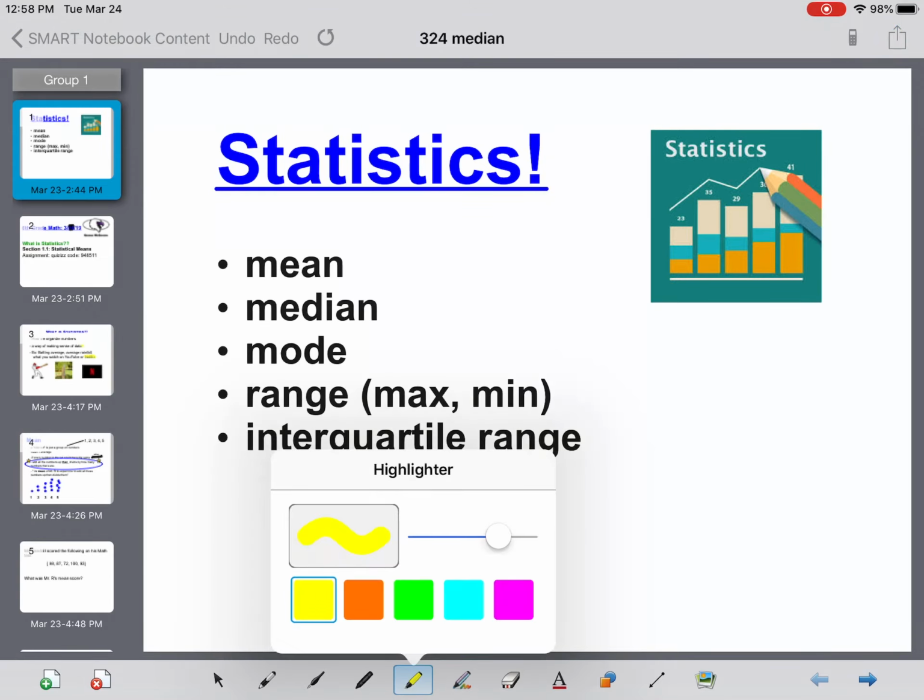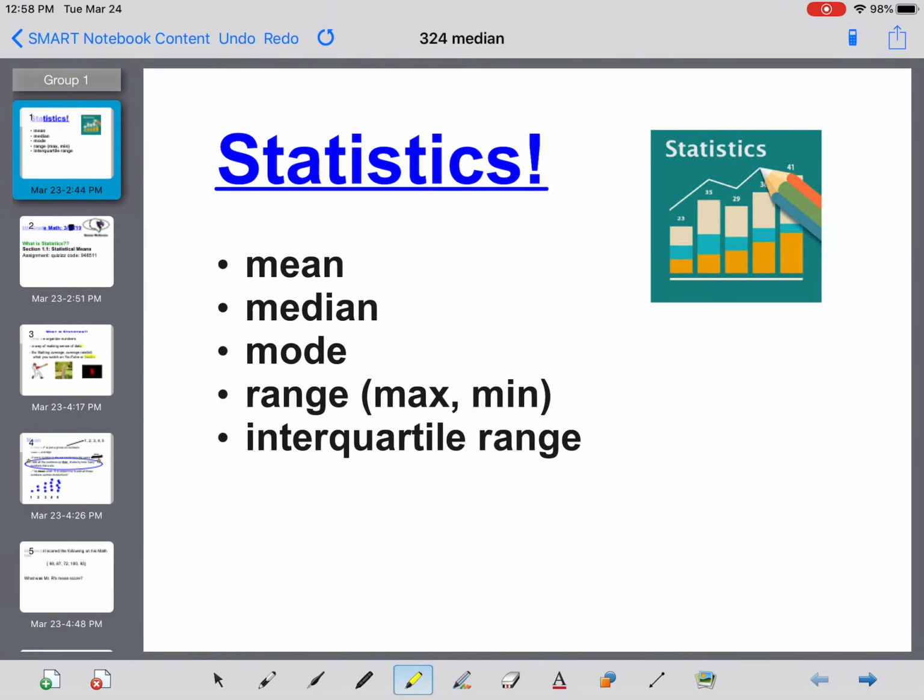So, without further ado, we continue math class. We're starting our unit on statistics. And really what we're going to talk about is mean, median, mode, range, and interquartile range. If you know what these are and you know how to do them, good. If you have a good idea of what they are, that's good as well. But also, if you look at that and you're kind of lost, don't worry, we're all new learners here, and we'll learn this together and help everyone out.